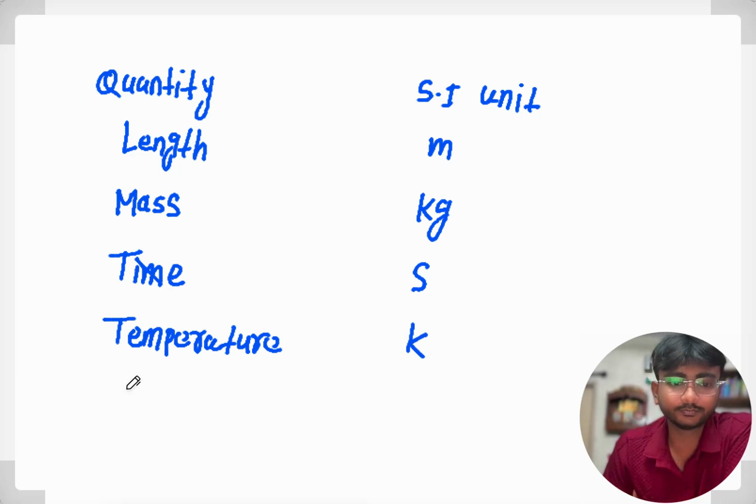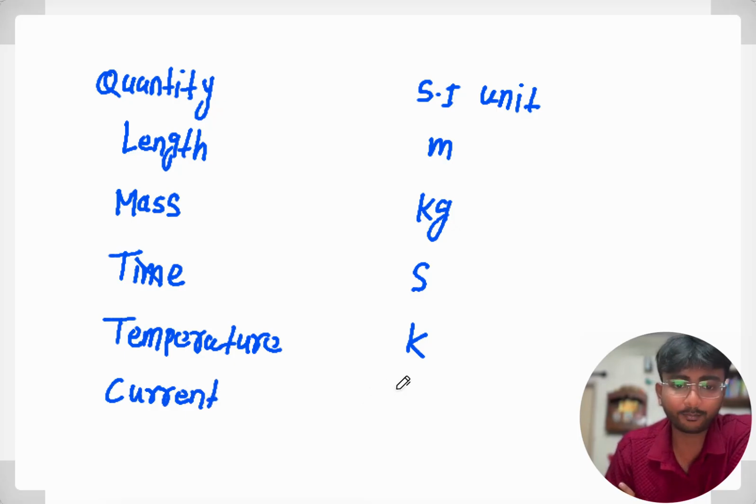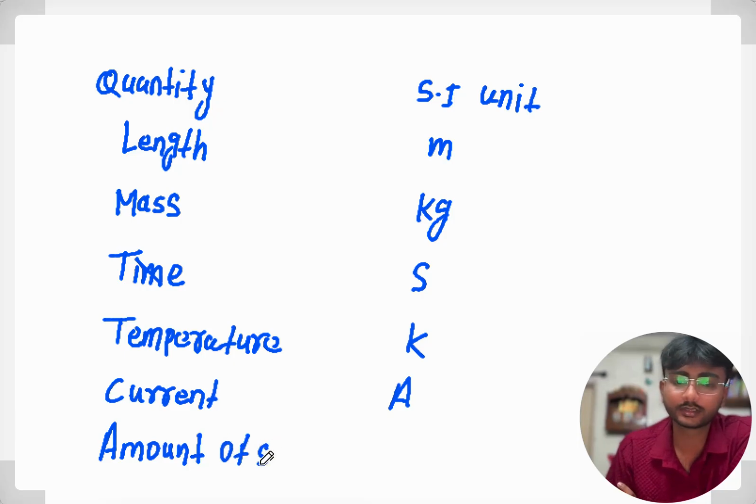Then we have current. The SI unit of current is ampere, A. Then we have amount of substance, and the SI unit of it is mole.